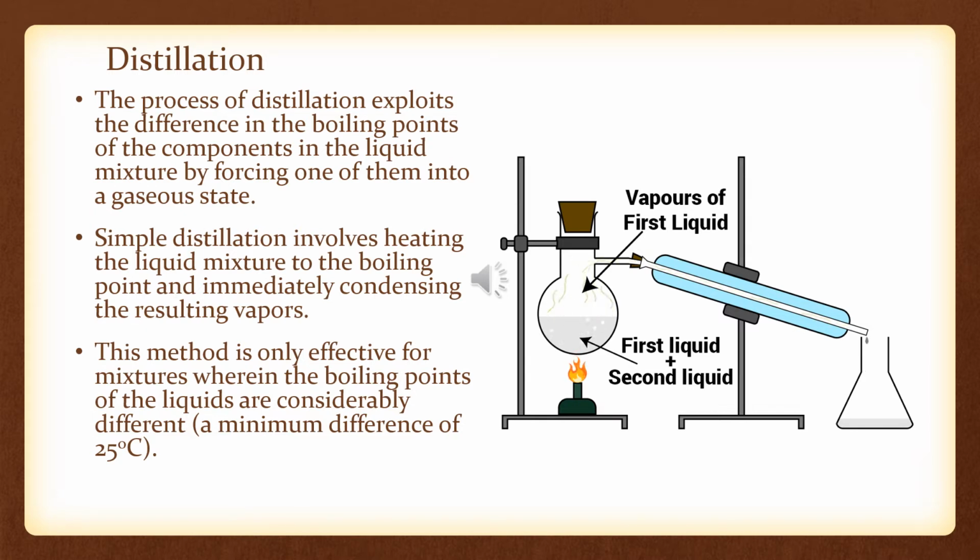These vapors will be immediately collected and condensed. Hence we have the two separate liquids available with us. The method is only effective for mixtures wherein the boiling points of liquids are considerably different, a minimum difference of 25 degrees Celsius.